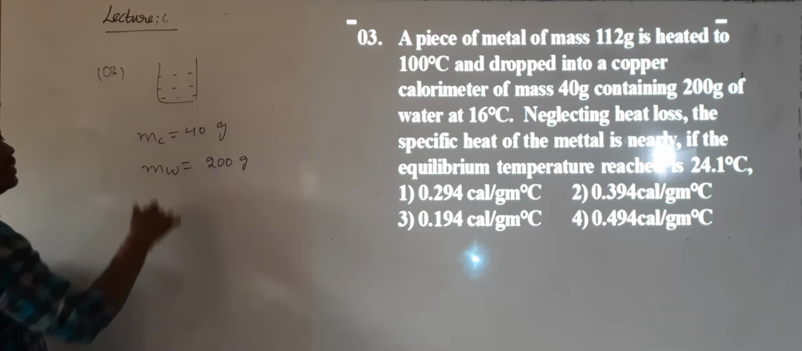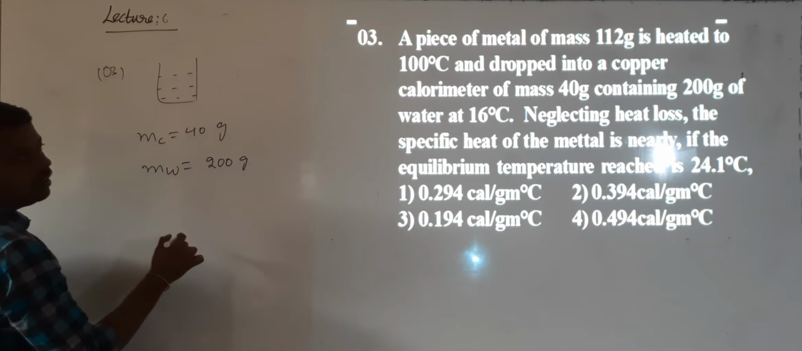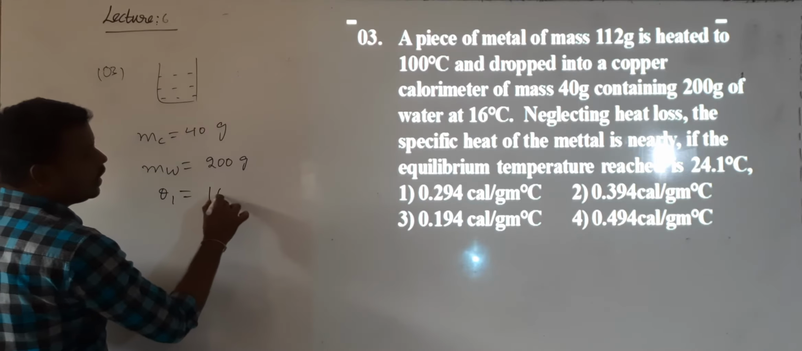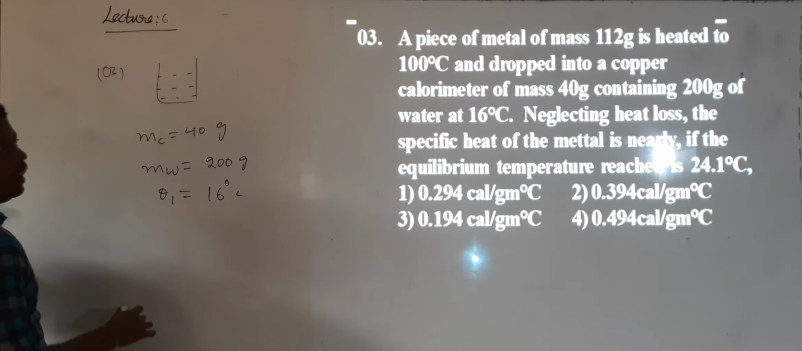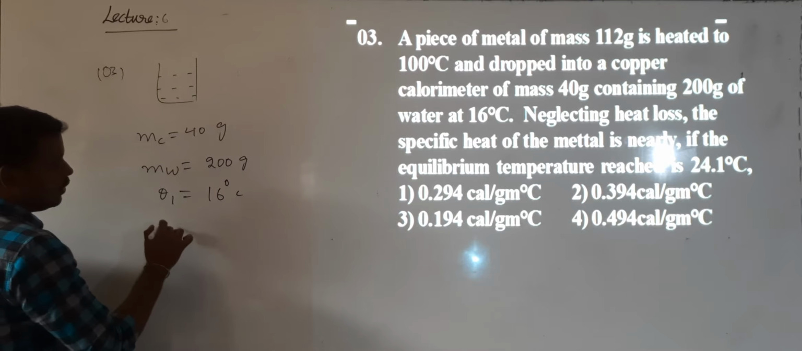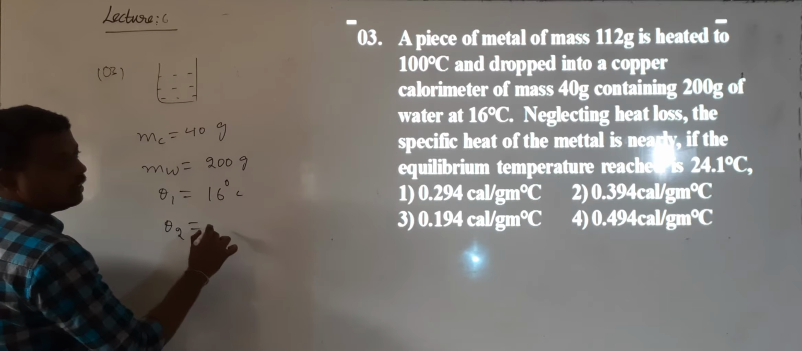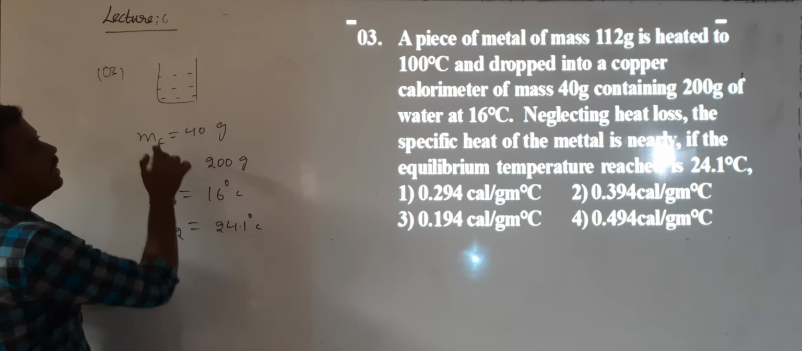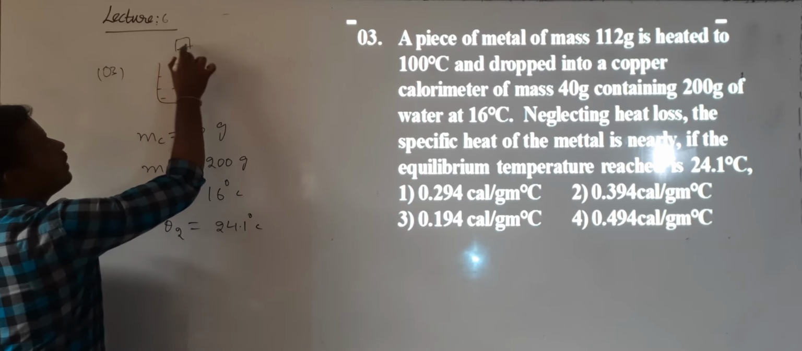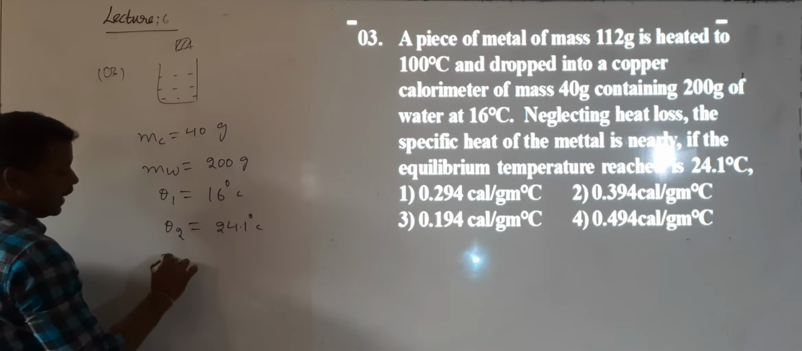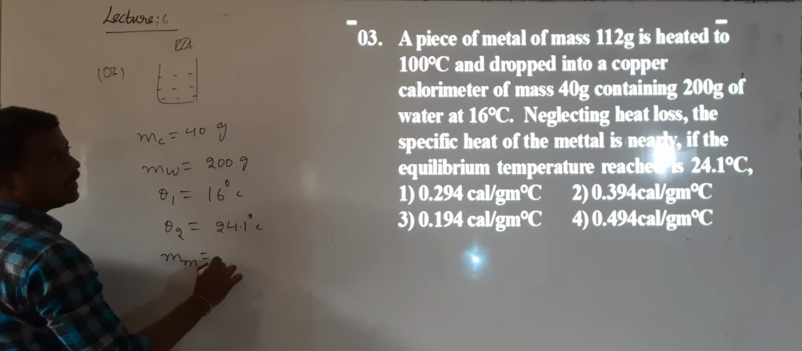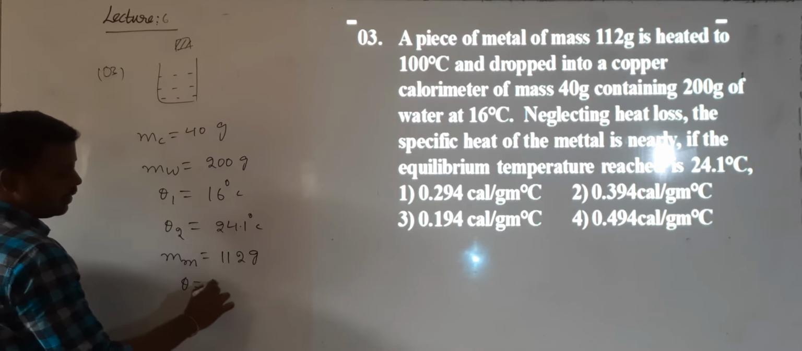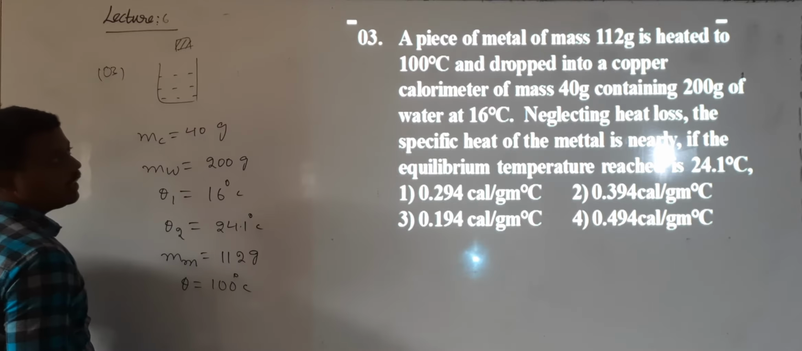What is the initial temperature of this calorimeter and water? Can I call it theta 1? Theta 1 value is 60 degrees Celsius. And what is the final temperature? The final temperature is theta 2. Theta 2 is 24.1 degrees Celsius. They considered one piece of metal. What is the mass of the metal? Can I call it mm? Mass of the metal is 112 grams. What is this metal's initial temperature? It is 100 degrees Celsius. Can I call it theta?